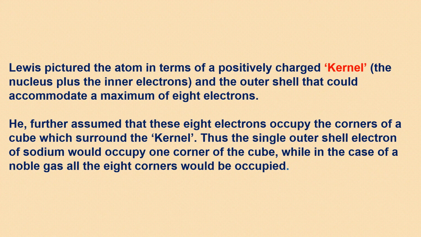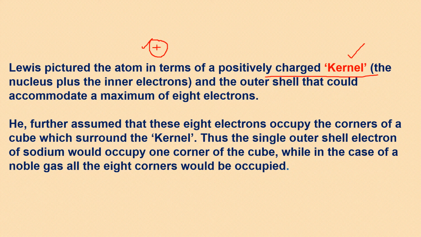Lewis, as he explained the atoms, said that there is a particular entity in every atom, that is a positively charged kernel. He referred to this as the nucleus along with only the inner electrons which are moving in their specific shells. This is a kernel according to him. And the outer shell could accommodate a maximum of 8 electrons. So this was his idea, that this is how the atom should be.